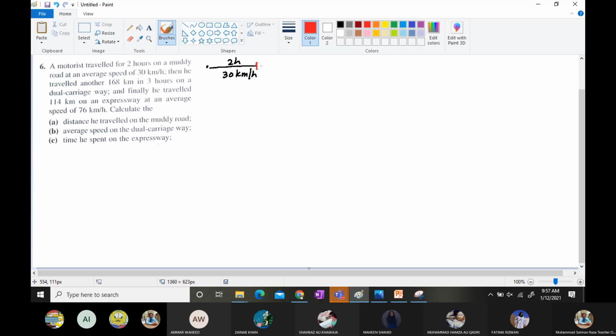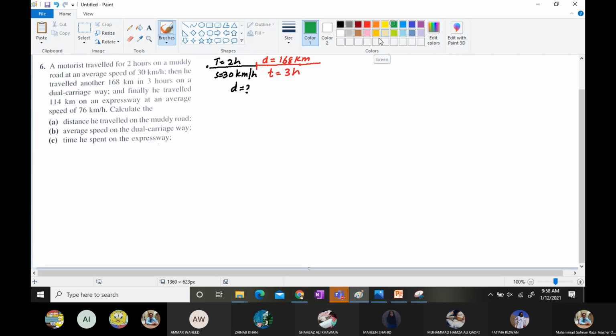Then he traveled another 168 kilometers. Now the distance is mentioned. Over here, they have given us the time and the speed. So distance is missing from here. And then he says traveled 168 kilometers. So distance this time is mentioned, that is 168 kilometers. Time is mentioned, that is 3 hours. That is mentioned over here.